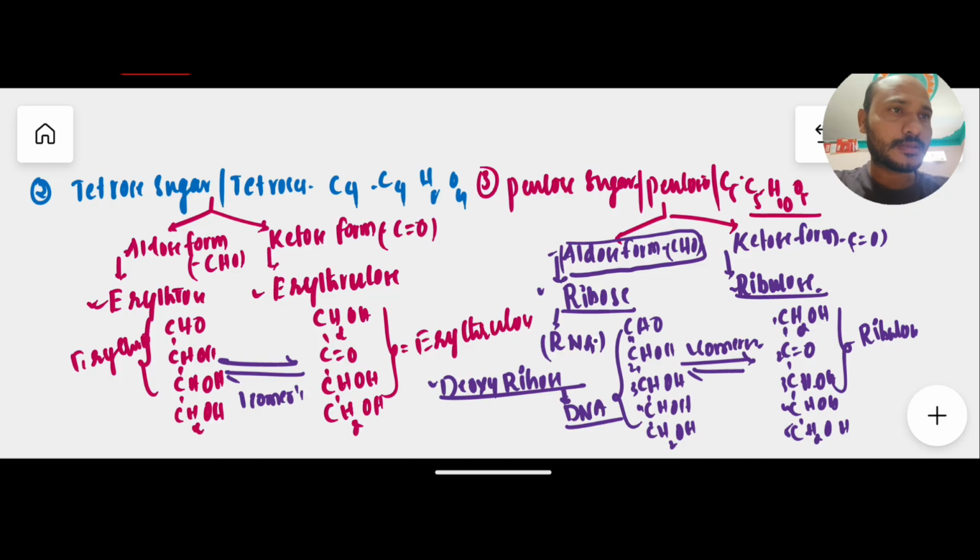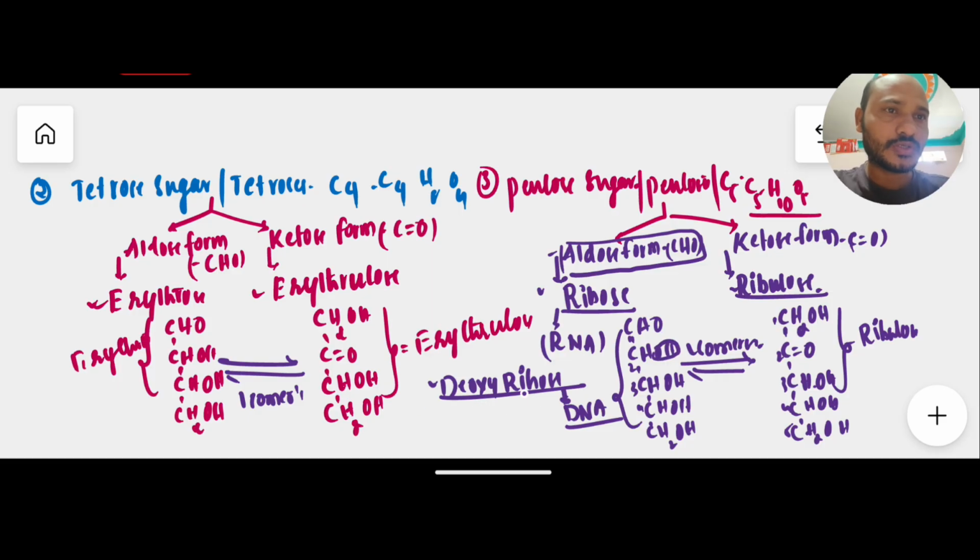Okay, but the major difference between ribose sugar and deoxyribose sugar is this: deoxy means that at the second carbon of the ribose sugar, where we have OH, here it is absent.